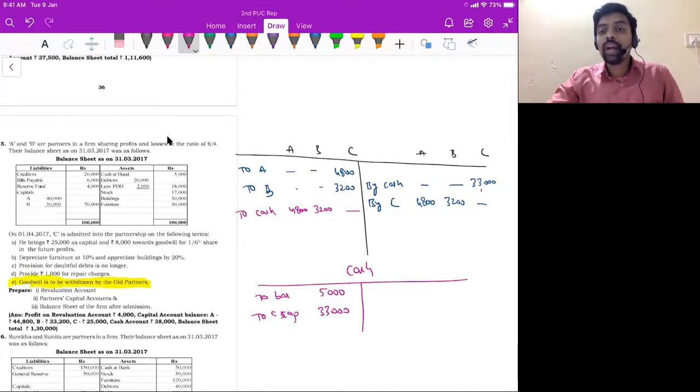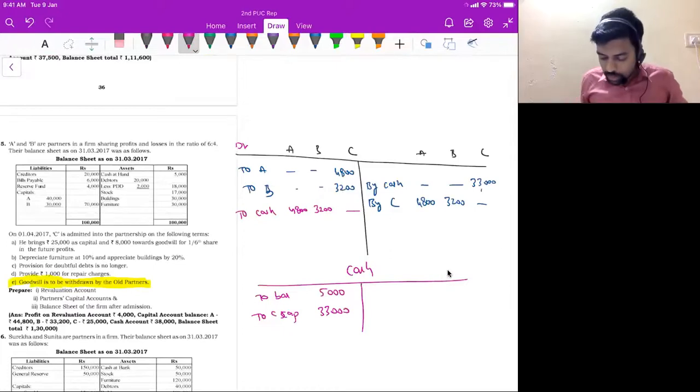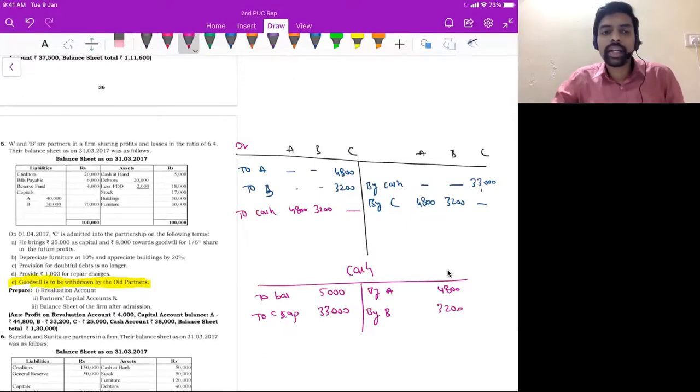Then we have one more entry here, to cash account on the debit side. A and B, they're withdrawing the goodwill, correct? A is drawing 4,800 and B is drawing 3,200. They're drawing the goodwill. Therefore, cash balance will reduce. So the same, this debit entry will appear on credit side. So by A's capital account, 4,800, by B's capital account, 3,200. I hope you are getting this.